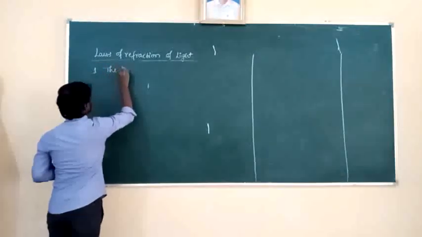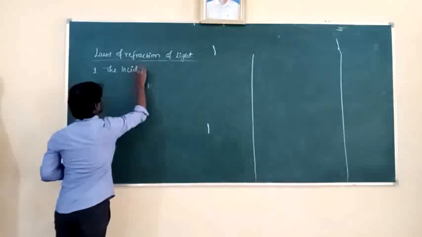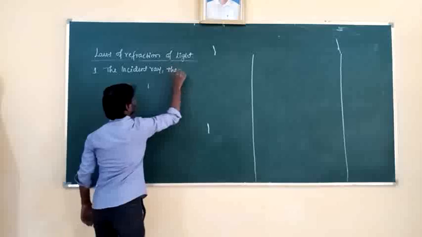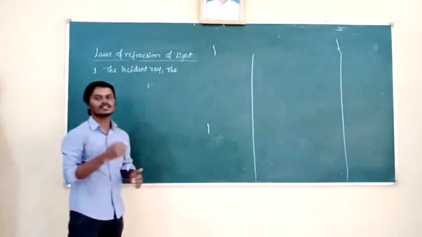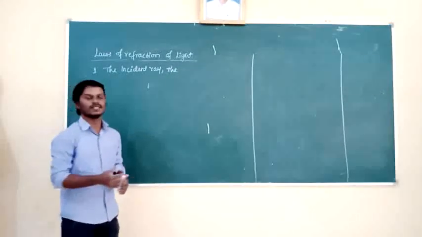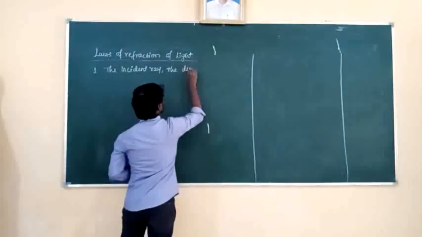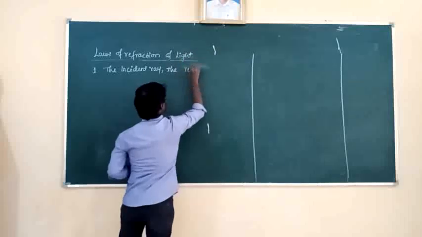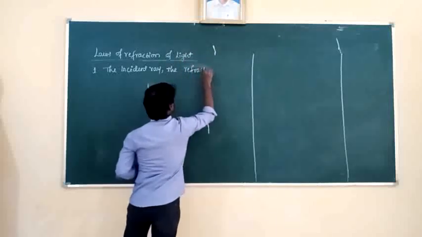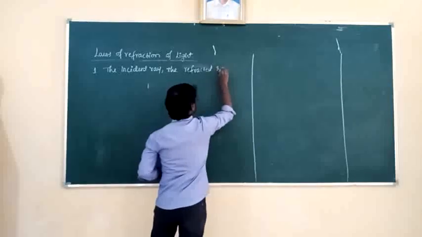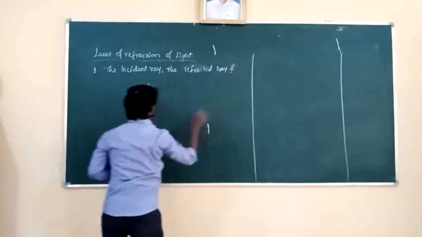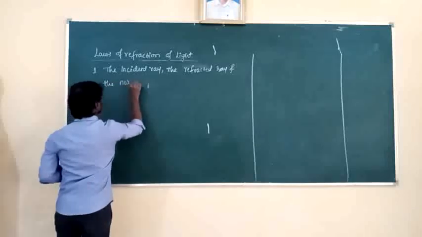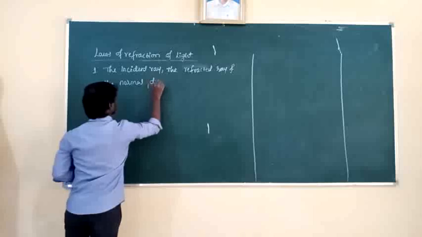The incident ray, the refracted ray, which means here it is a deviated ray into another ray, the deviated or refracted ray, and the normal drawn to the interface.